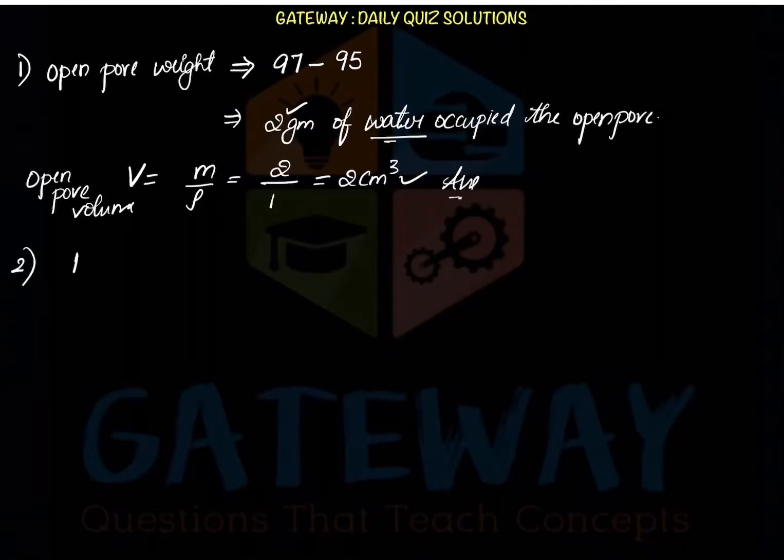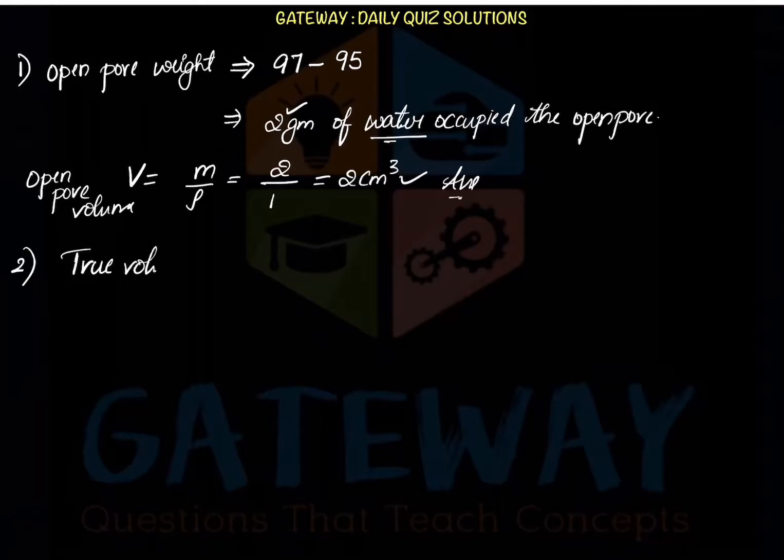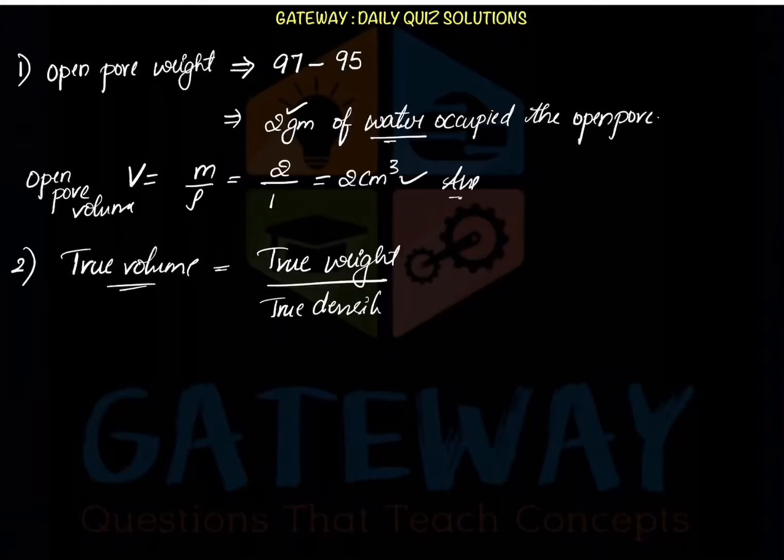Now the next case, we need to calculate the true volume. That is also asked in the question. True volume. We said the true volume is nothing but the true weight, nothing but the weight it is having when it is in air. We know that weight will be measured for any object when it is in air. True weight upon true density. The true weight is given in the question when it is measured in air as 95, upon the true density, which was given as 8, and this comes out to be 11.9 centimeter cube. Understood?